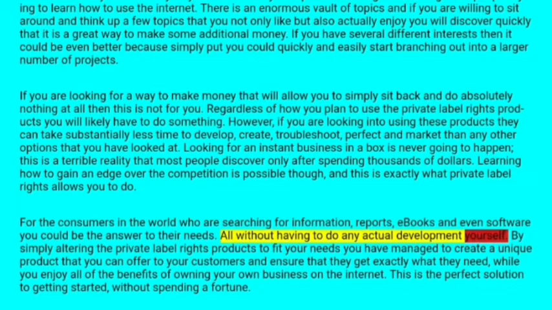By simply altering the private label rights product to fit your needs, you have managed to create a unique product that you can offer to your customers and ensure that they get exactly what they need, while you are enjoying all of the benefits of running your own business on the internet. This is the perfect solution to getting started without spending a fortune.